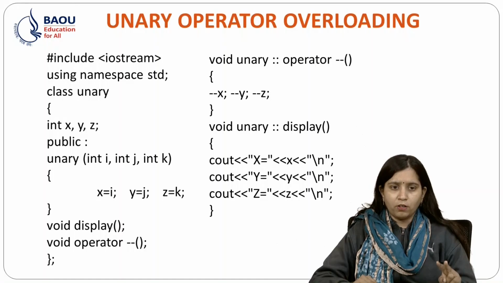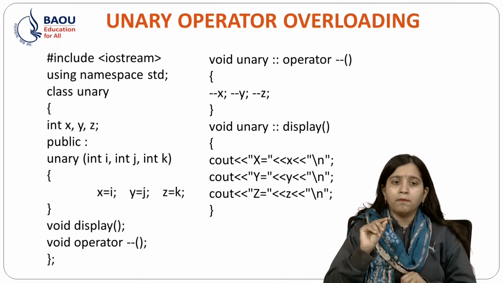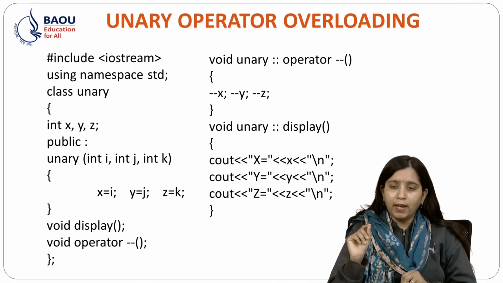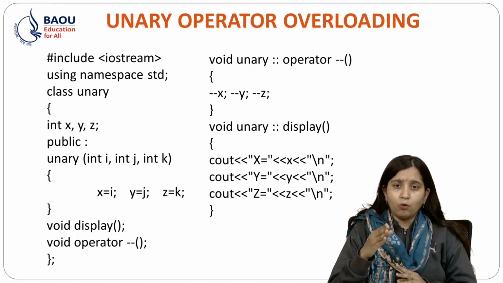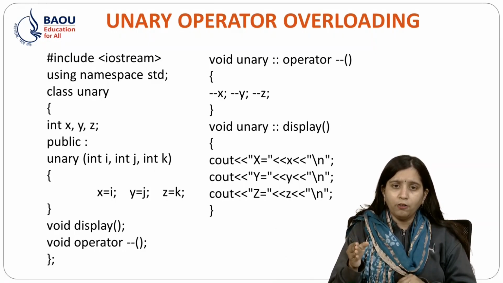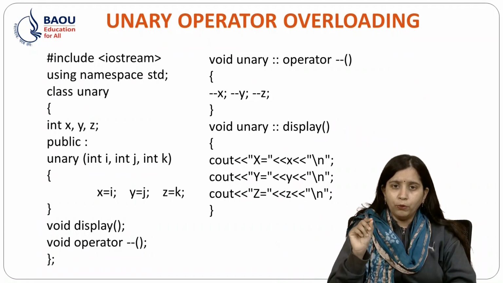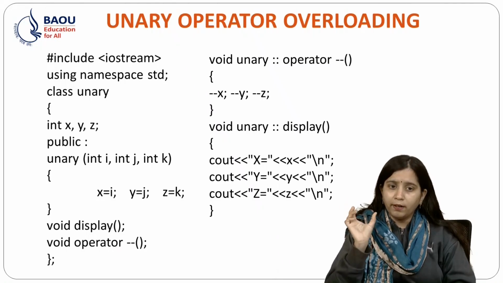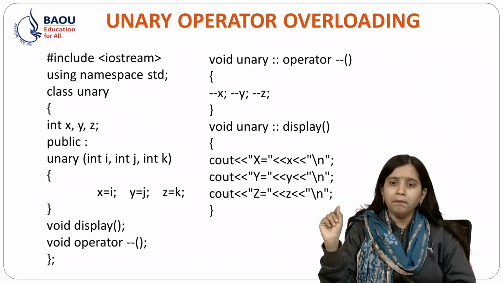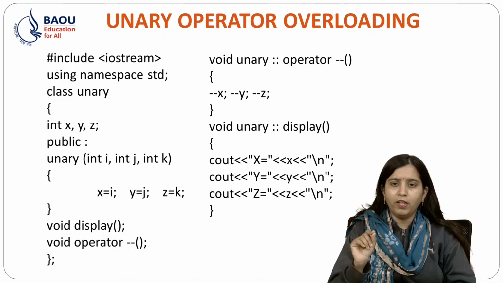And I have simply defined 2 member functions, that is void display and void operator minus minus. So over here my operator is minus minus, so this is the unary operator. Whenever I define this operator outside my class, then what will I do? I will write void unary, then the scope resolution operator and the operator keyword, and the minus minus, that is the symbol of the operator.